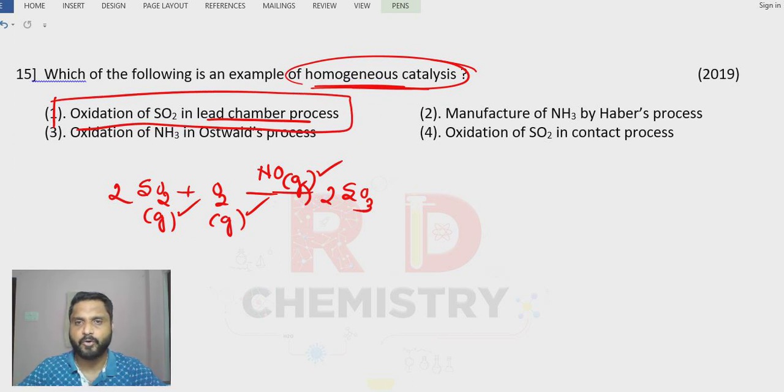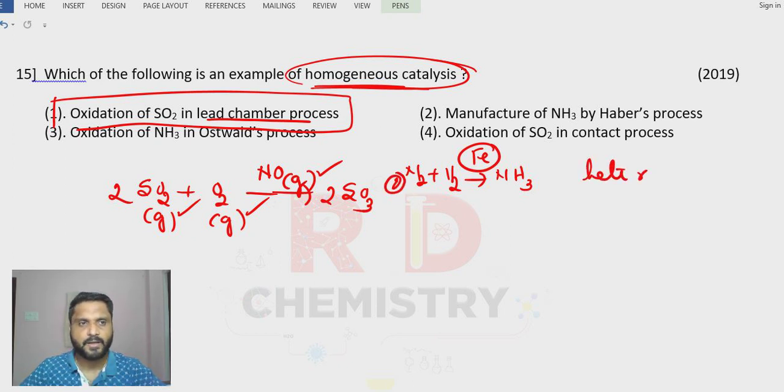In the case of ammonia, ammonia is prepared from nitrogen gas and hydrogen gas. Both are gases here, and you have to make use of iron oxide as the catalyst. So iron oxide is in the solid state, while nitrogen is in the gaseous state. So different physical states are there. Therefore, it is a heterogeneous system.